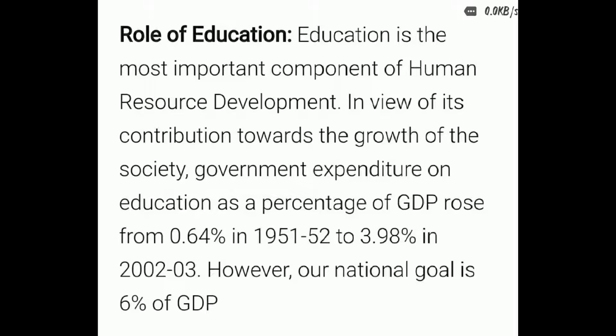However, our national goal is 6% of GDP. You know what GDP is? You can tell me in the comment box what the full form of GDP is.